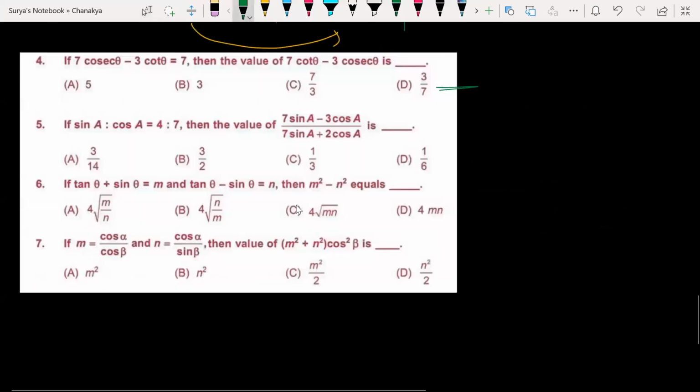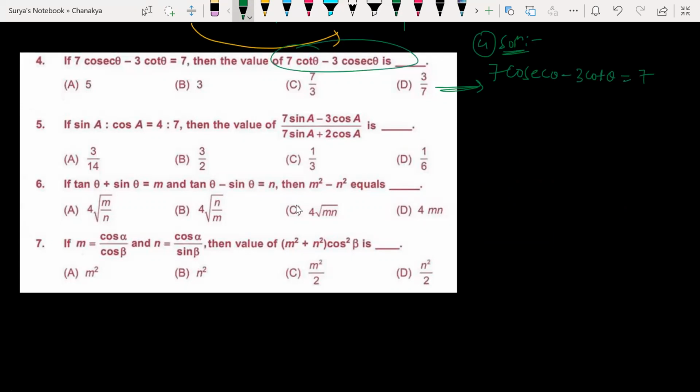Guys, fourth one is pretty simple. So given what? 7 times of cosec theta, fourth solution, 7 times of 3 cot theta is equal to 7. And then the value of this one is what? Okay. So let us write 7 terms all together. Can I write like this? Can I take 7 common? Guys, look at this. Can I take this one?